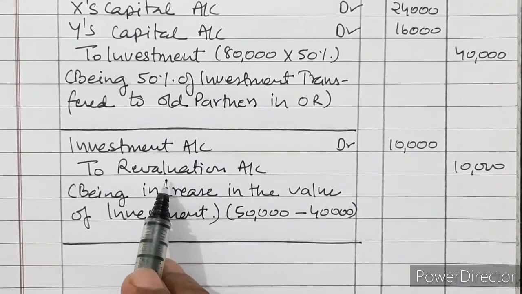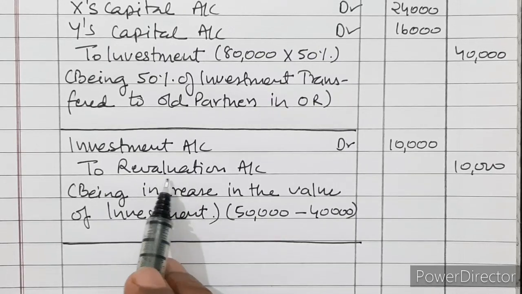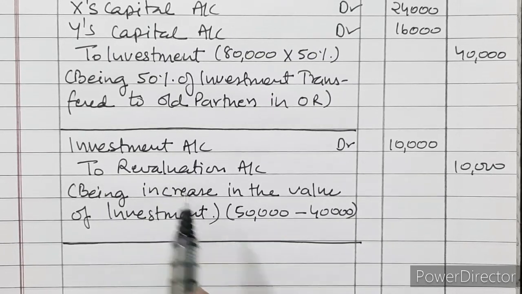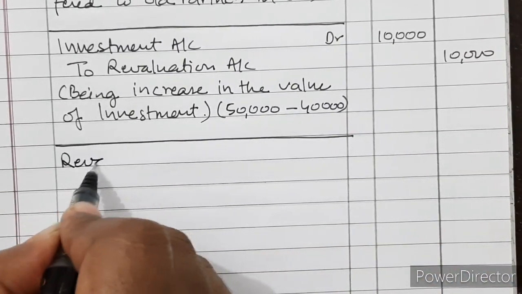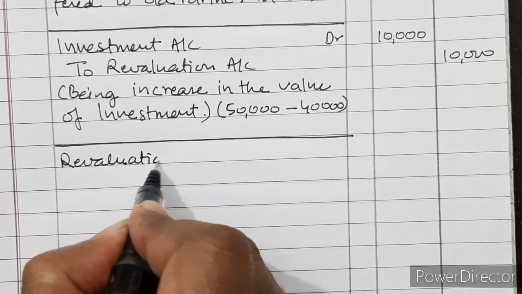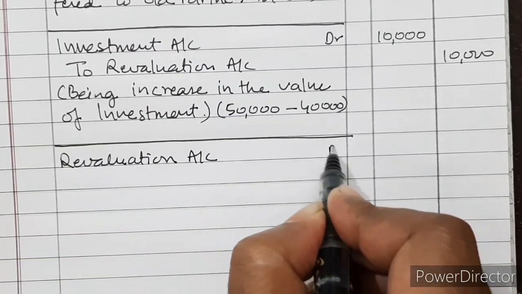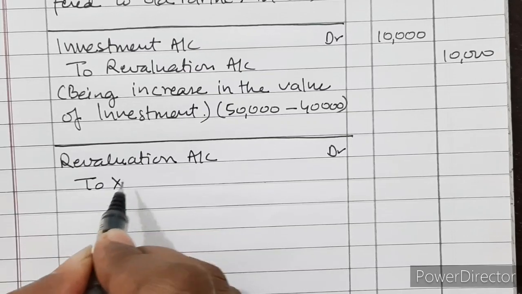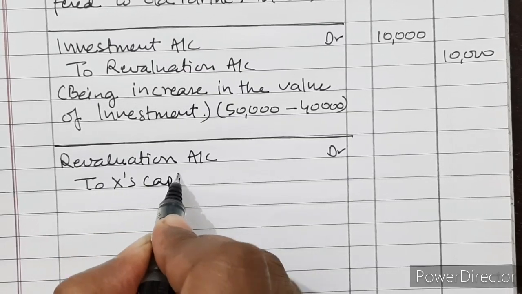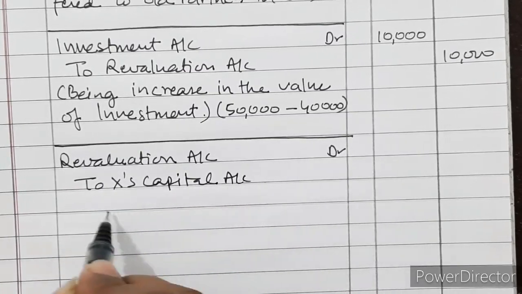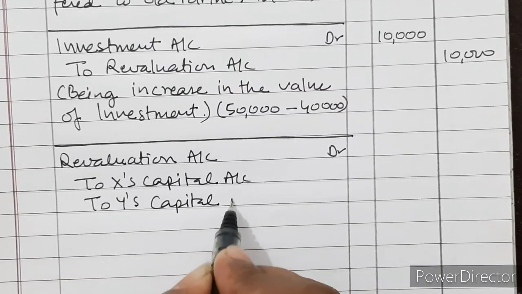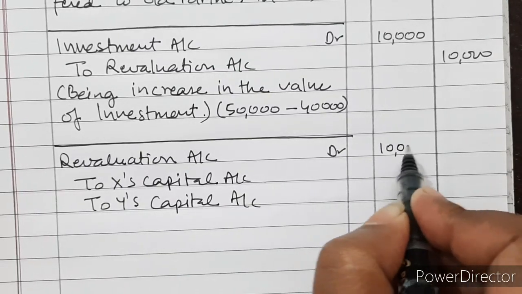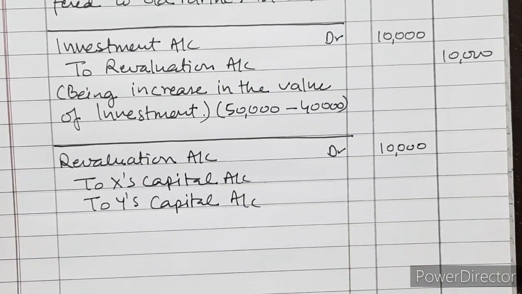Now there is a gain or profit in revaluation which will be transferred to old partners in old ratio. So that will be recorded: revaluation account debited to X capital account and to Y's capital account. 10,000 is the profit divided in old ratio, that is 3:2.